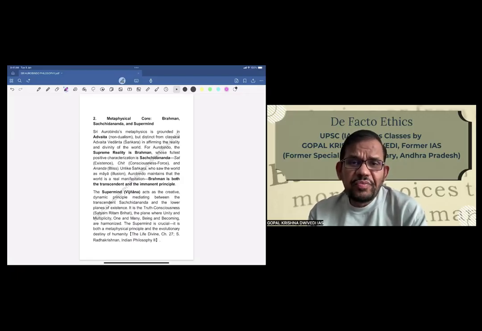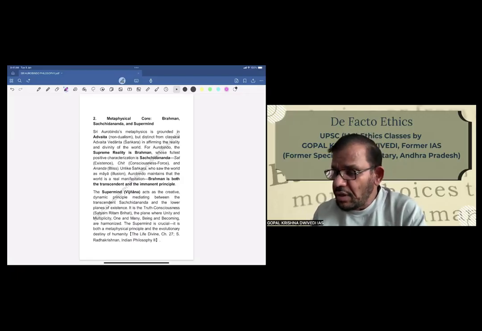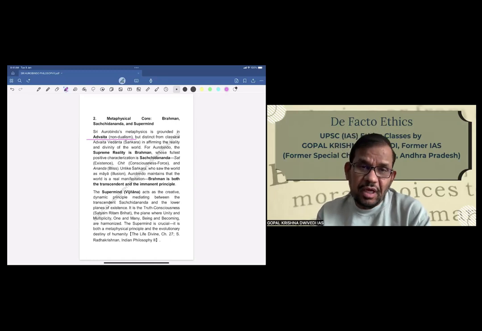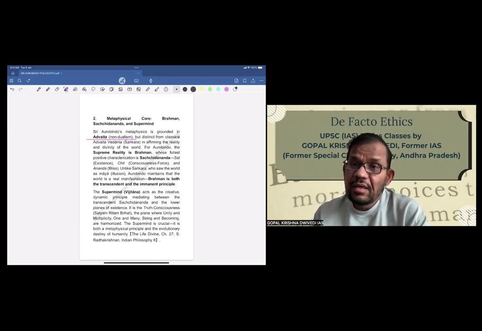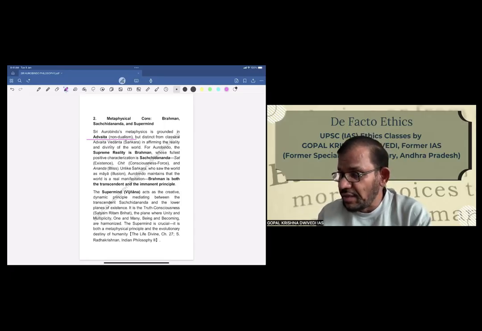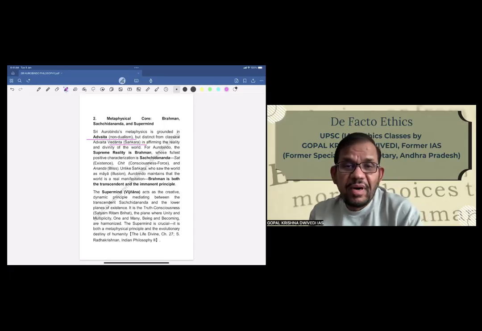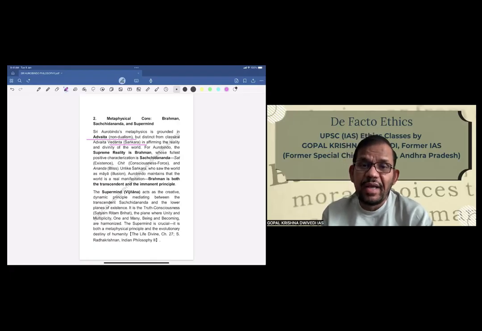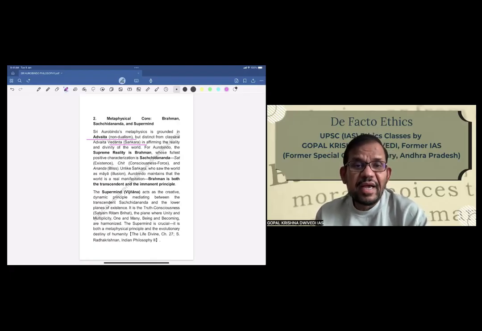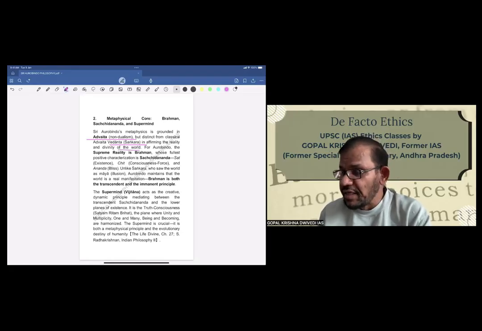Aurobindo's metaphysics, as I told, is based on Advaita Vedanta, that is non-dualism, but it's also a little different from the Advaita Vedanta of Shankaracharya. Shankaracharya gave the philosophy that this world is an illusion created by Maya, whereas Sri Aurobindo said that this world is real.